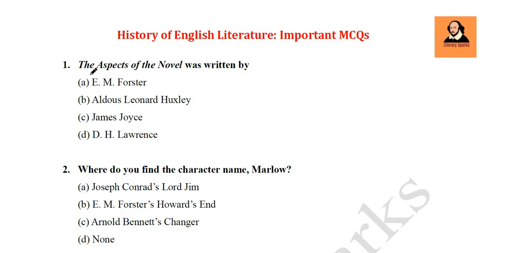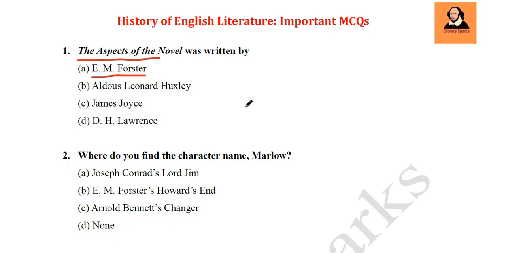The first question we have: the aspects of the novel was written by. So this is a critical work which has been written by E.M. Foster, Aldous Leonard Huxley, James Joyce, D.H. Lawrence. So, aspects of the novel, it was written by E.M. Foster. That is a work of literary criticism. It is important when you read history of English literature.